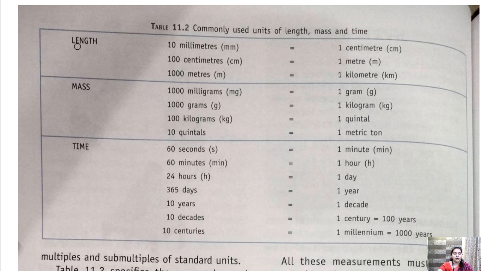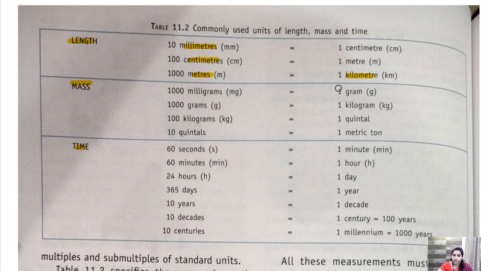So here we have three different types of physical quantity, and we have several units and conversion of several units. Here, see, we have millimeter, centimeter, meter, and kilometer. So these are four different units for length.